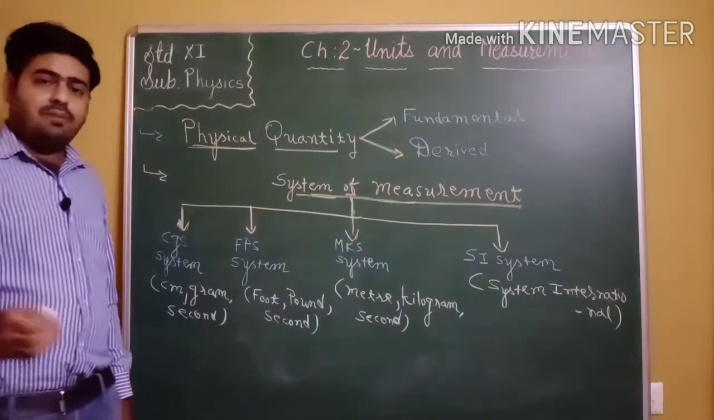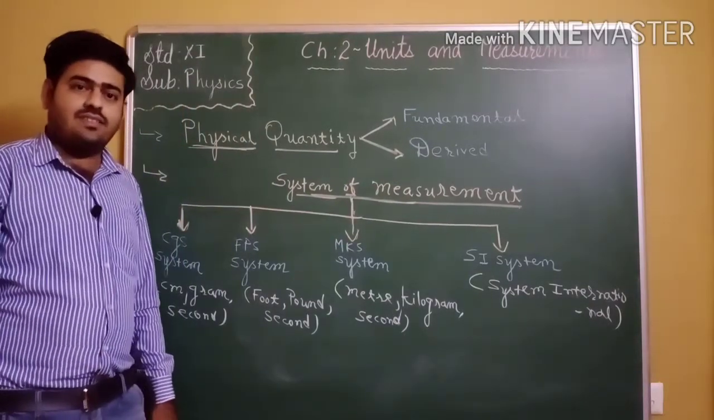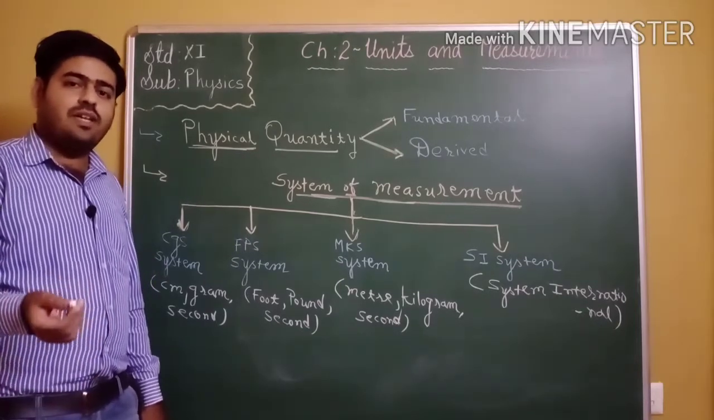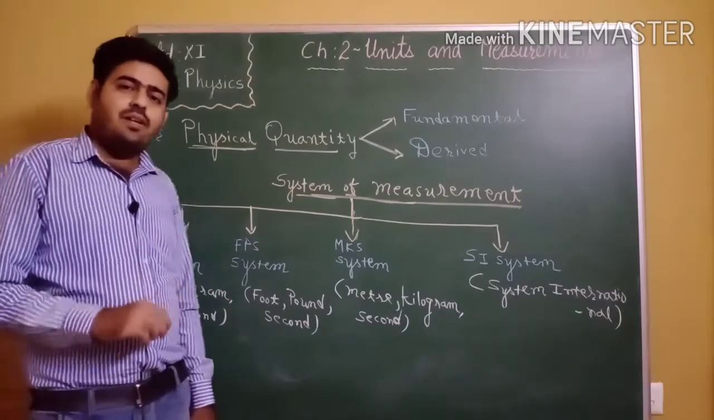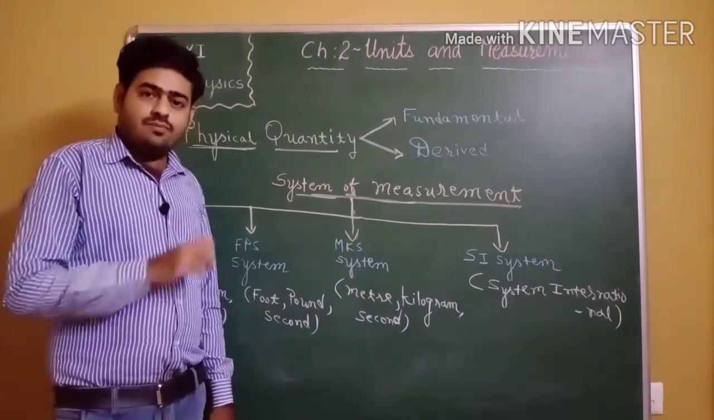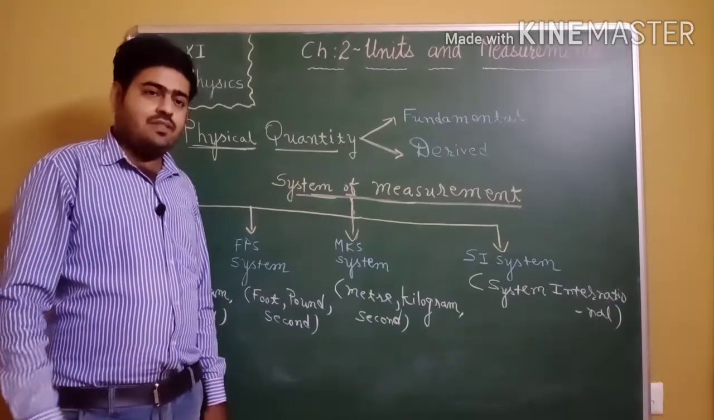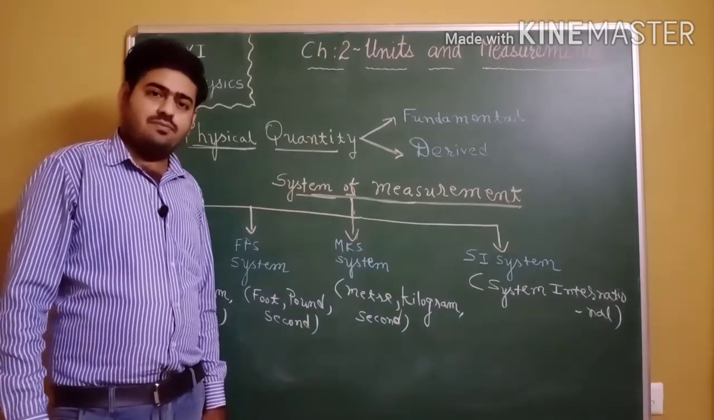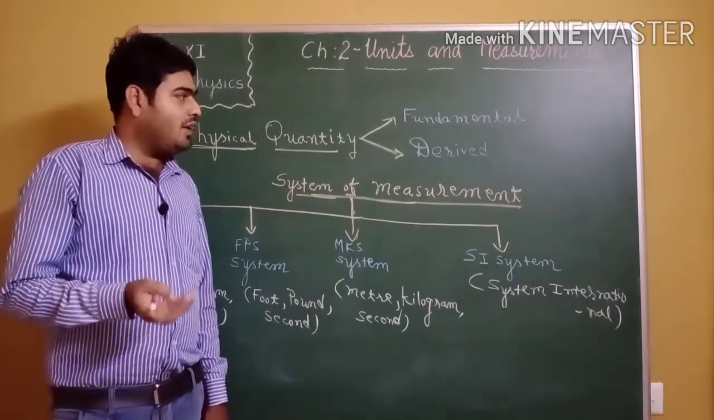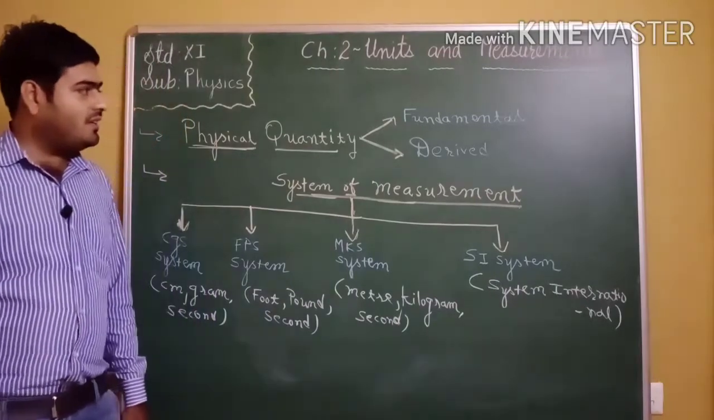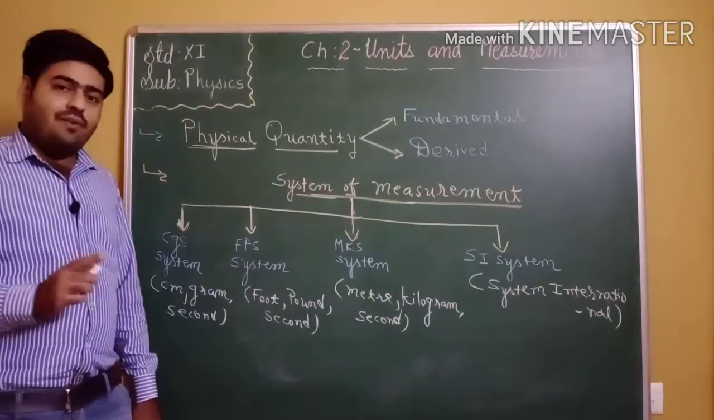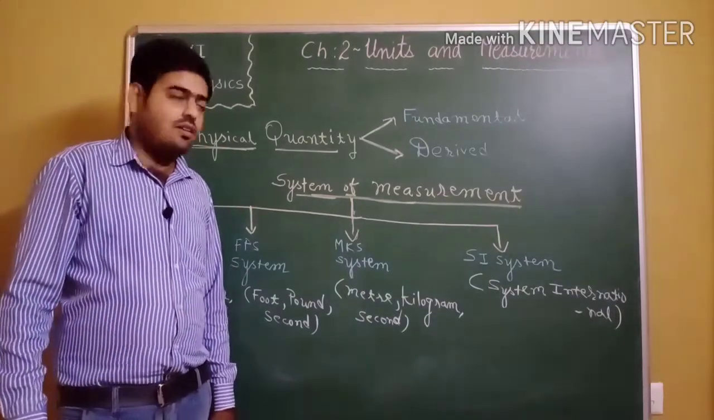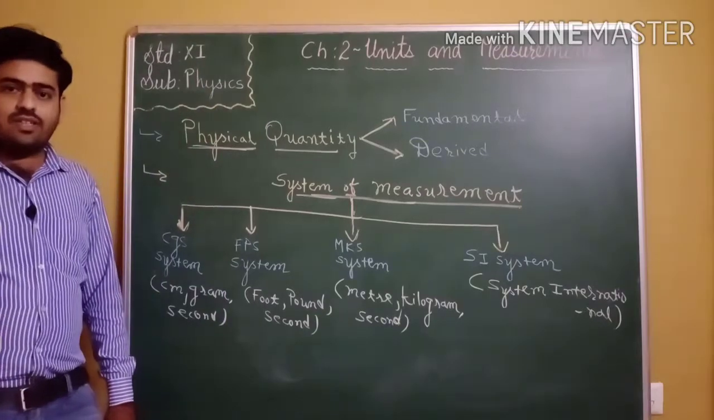Now, for example, if we consider density, then density is equal to mass upon volume, and volume is nothing but length into breadth into height. So mass, that is fundamental physical quantity, and volume is represented in terms of fundamental physical quantity. Area, volume, these things are nothing but derived physical quantities. So density, velocity, these are the derived physical quantities. What is the meaning of derived physical quantity? Quantities which can be derived in terms of fundamental quantities are called derived physical quantities.